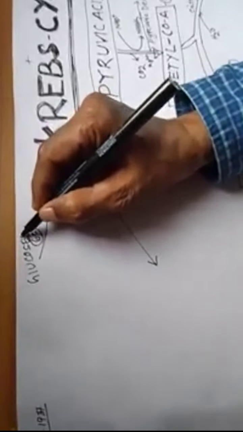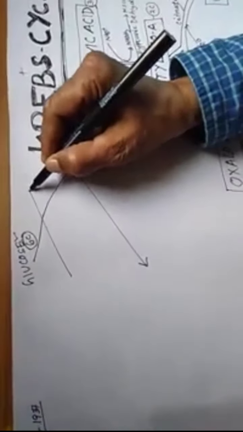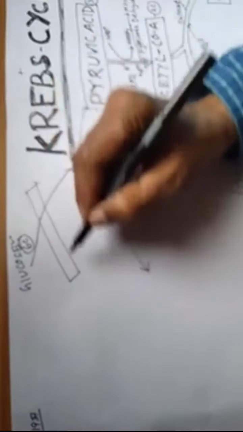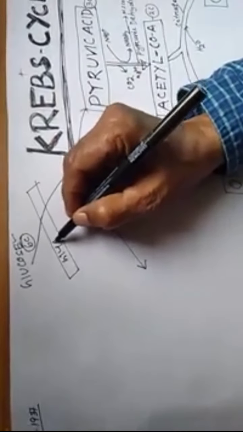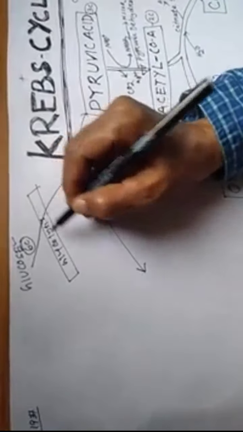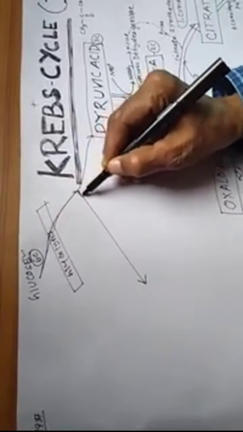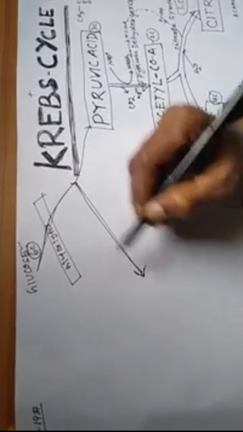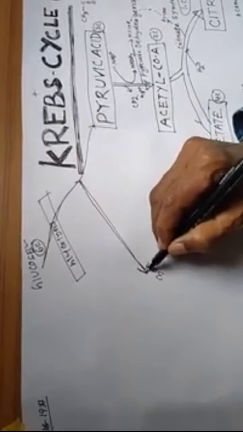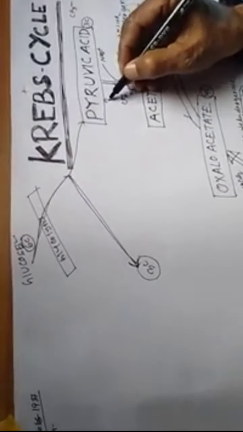We have completed the glycolysis chapter. So glucose in glycolysis breaks down into two 3C molecules, pyruvic acid.